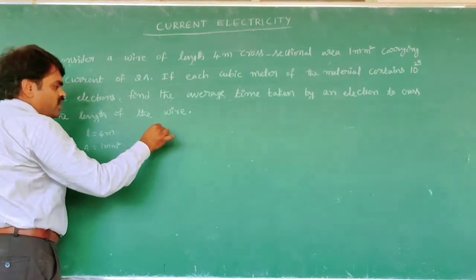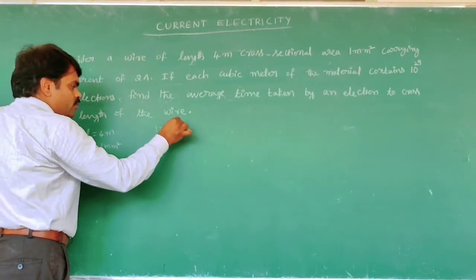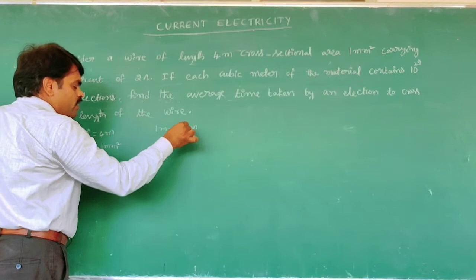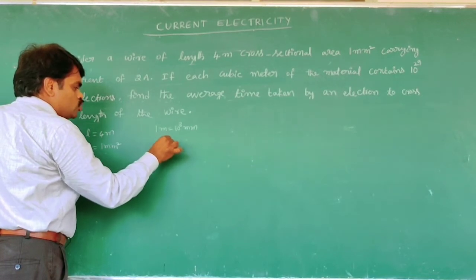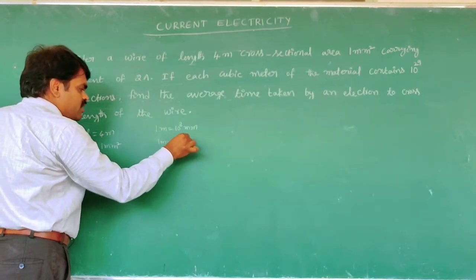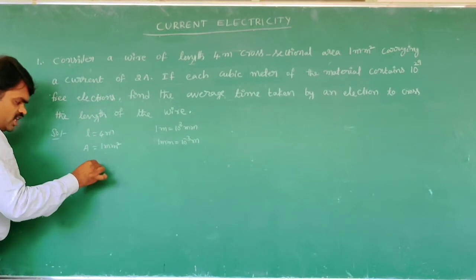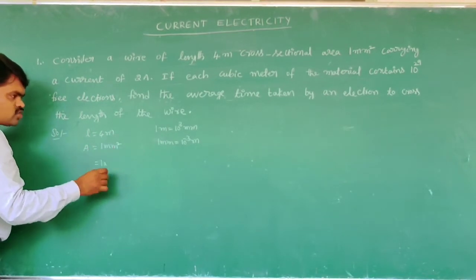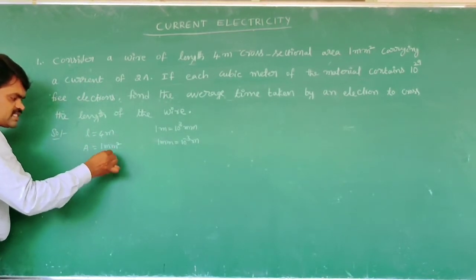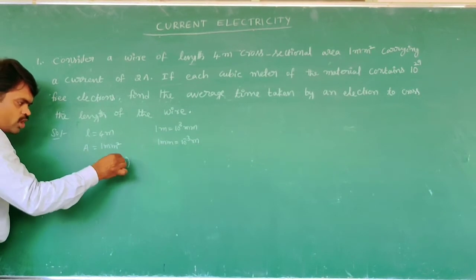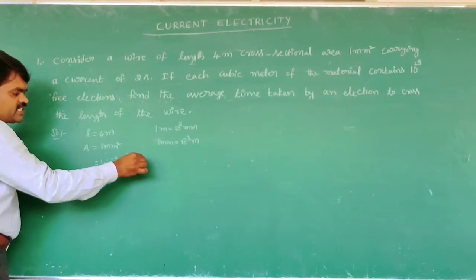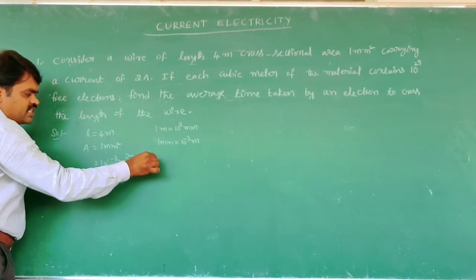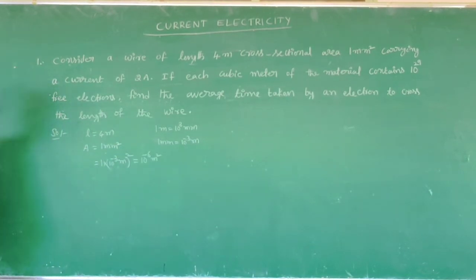That's why 1 meter is equal to 10 cubed millimeters, then 1 millimeter is equal to 10 to the power of minus 3 meters. Then 1 millimeter square means (10 to the power of minus 3 meter) whole square, so we get 10 to the power of minus 6 meter square.